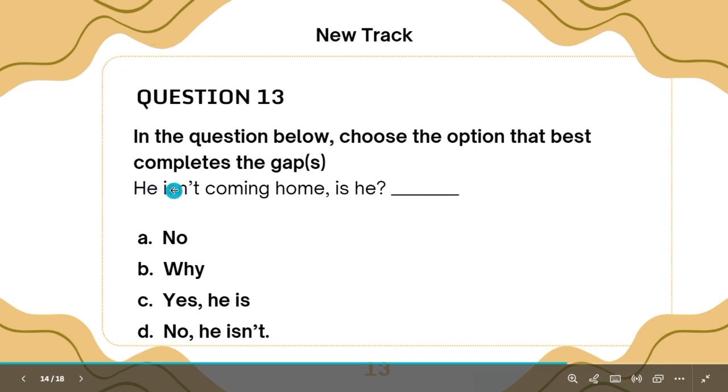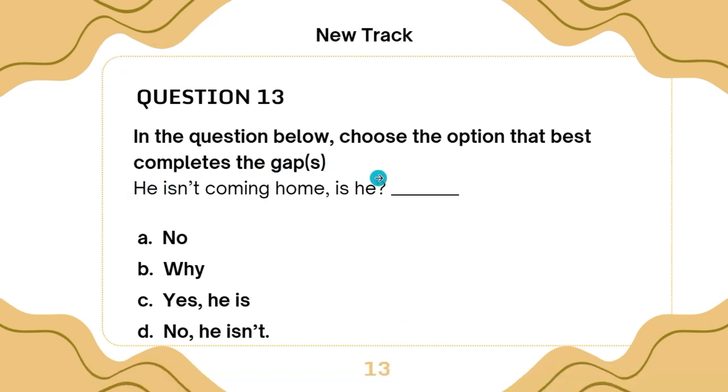Remember, I told you negative statements attract a positive question tag, and positive statements attract a negative question tag. Now we have a negative statement and a positive question tag, and it must come with a negative answer.